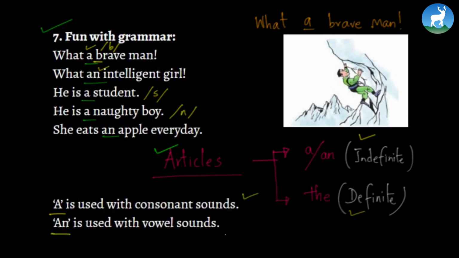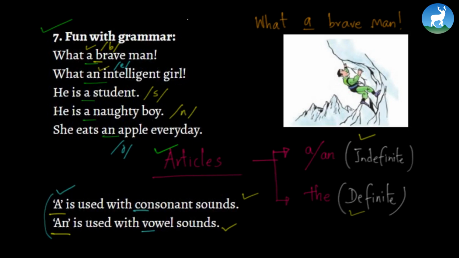An is used with vowel sounds. And for vowel sounds, for example, intelligent, an I sound is here. Apple, so an A sound is here. So in front of vowel sounds, an is used. However, when we are dealing with consonant sounds, a is used. So that is the basic idea, right?